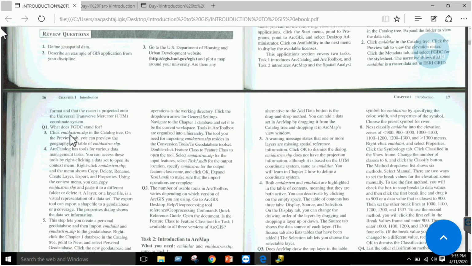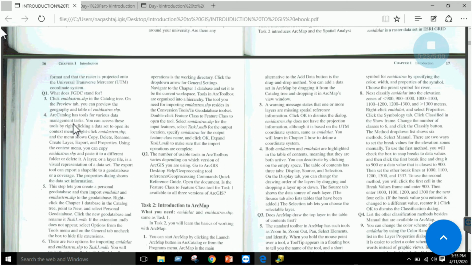Okay, the next thing is amidstrum.shp in the catalog tree. We have already previewed it, right? So it has various management tasks. You can right click and open the properties. You can copy, delete, rename, export, etc. These types of things can also be performed.